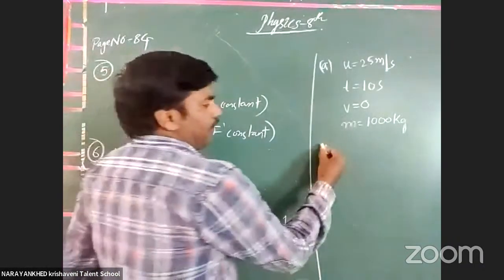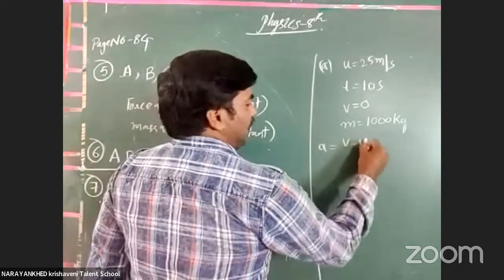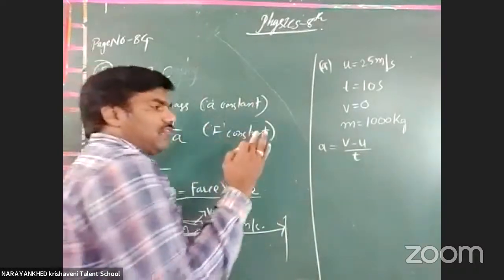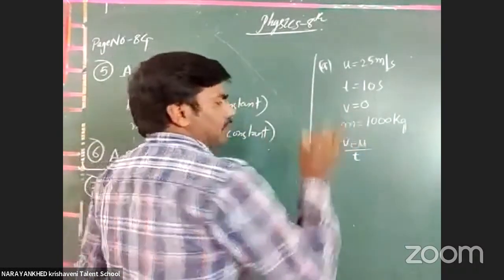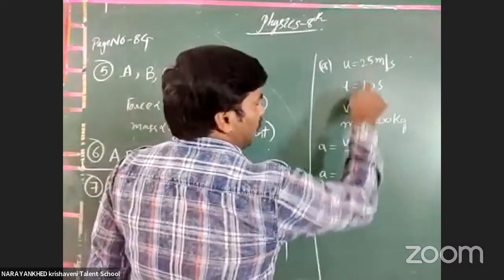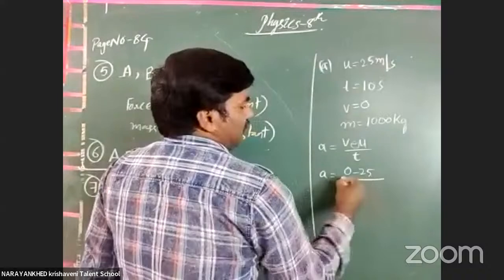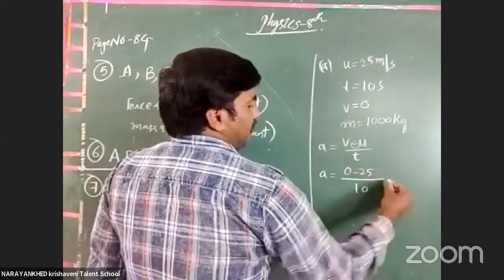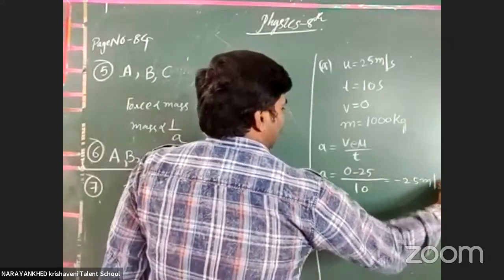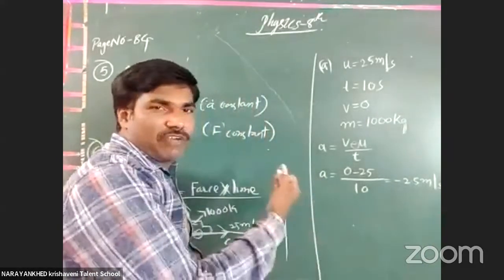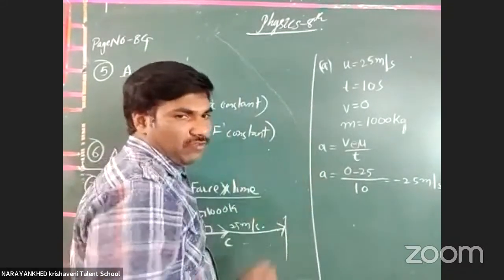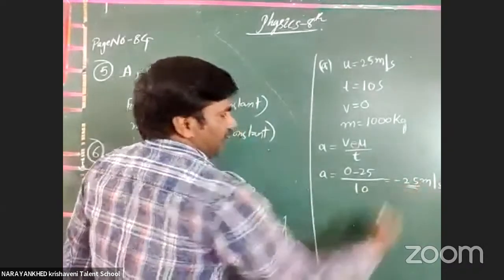And you know very well what the acceleration formula is: v minus u by t. Here it is moving along the positive x-axis direction, but the magnitude becomes negative. There is no problem. Here a is equal to 0 minus 25 meters per second, divided by the time. This is the acceleration, minus 2.5 meters per second squared. Clear or not? Why? Because the final velocity becomes 0. It is a retardation, not an acceleration. Okay, now we have the acceleration.